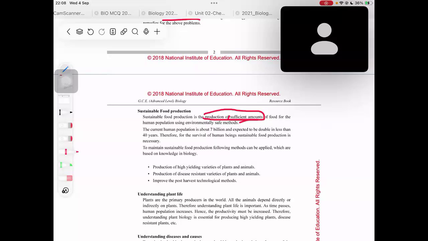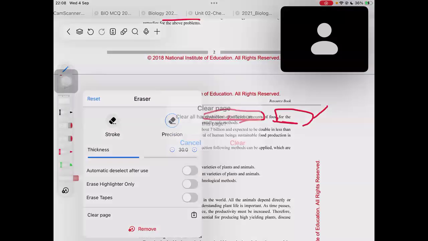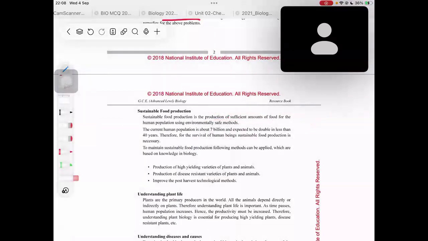So sustainable food production means the production of sufficient amounts of food for the human population, right? Not just for you and your family. You must mention for the human population, because most of the time many people forget to write these sentences. What is sustainable food production? It is the production of a sufficient amount of food. For whom? For the human population. Using what? Using environmentally safe methods, right? So you have to ask these questions and remember these definitions in your head. Write down STQ in that part as well.